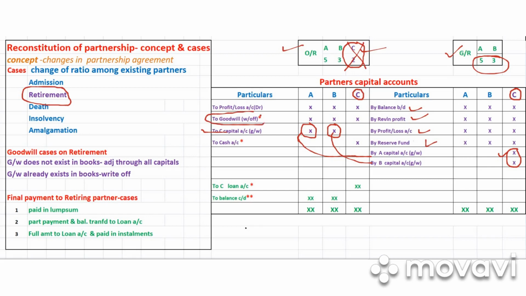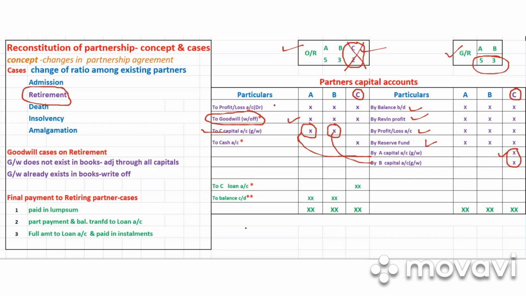I have given a star mark also. Why the star mark? Because it is the existing goodwill. Goodwill is appearing in the books, so you simply write it off. And remember, this is not in the gaining ratio. That is very important. It is in the old ratio. So write off the existing goodwill among all the existing partners in the old ratio. So do it here. It's done.